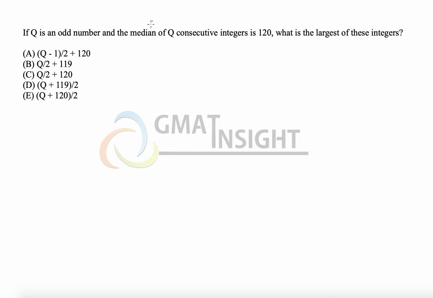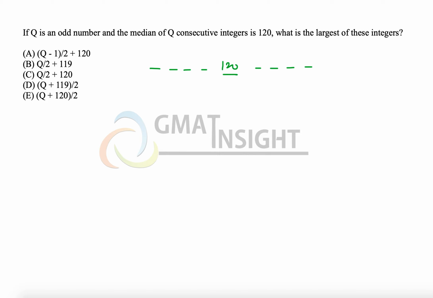If q is an odd number and the median of q consecutive integers is 120. That means since q is an odd number and there are q consecutive integers, the median has to be the middle term, right? So there are an odd number of consecutive integers, and the middle term is 120. Whatever the number of terms we have, we know that the middle term is 120. That's what the median is.